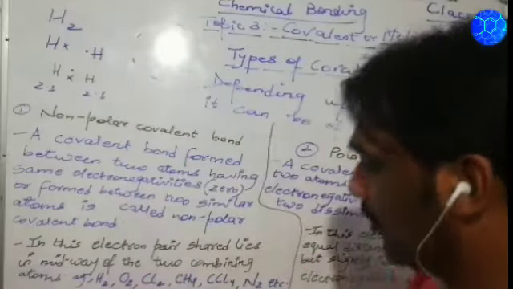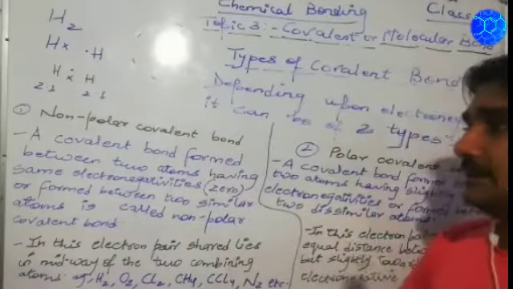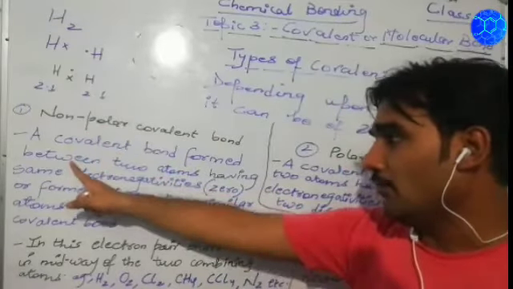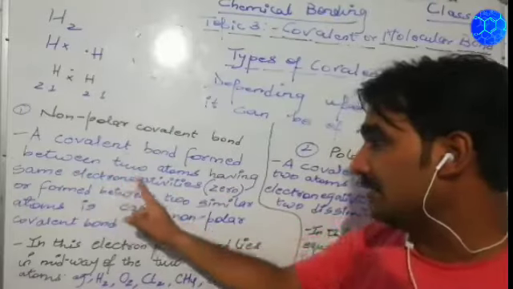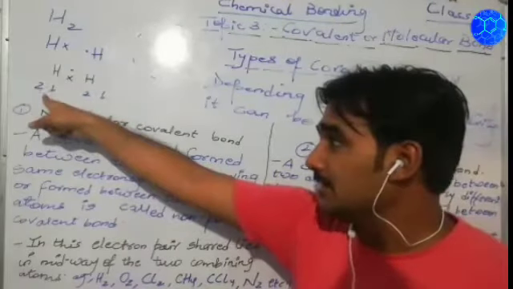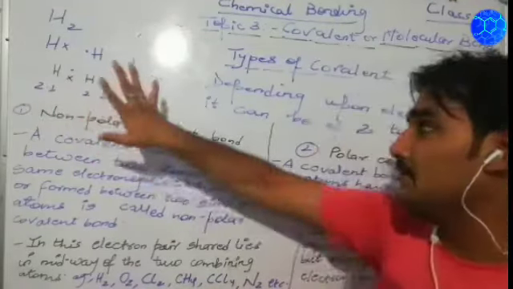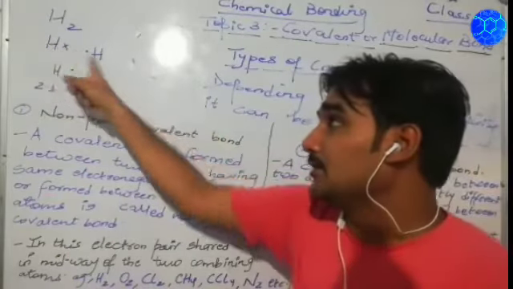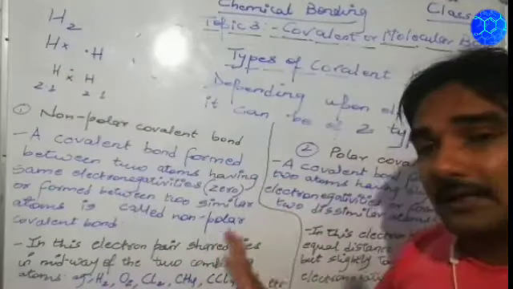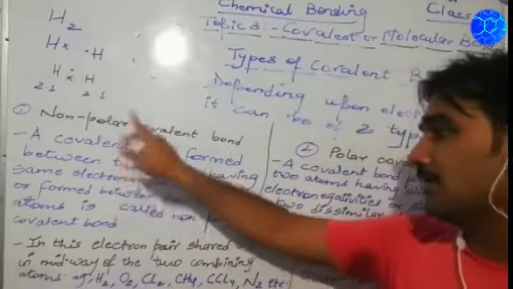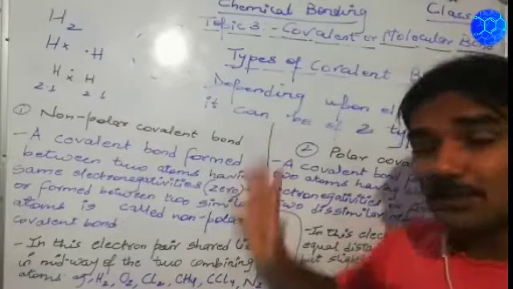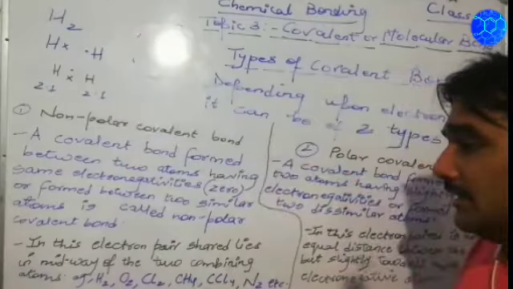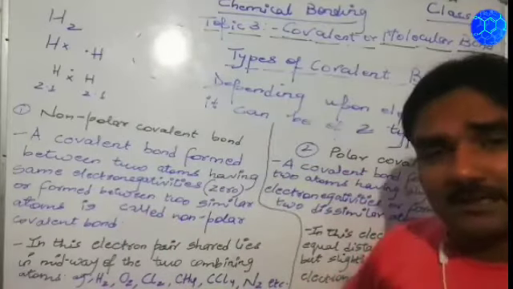Non-polar covalent bond. So a covalent bond formed between two atoms having the same electronegativity, as in the example of hydrogen, or formed between two similar atoms, is referred to as a non-polar covalent bond. I'll give the example also. Now, what other thing can be included in this?